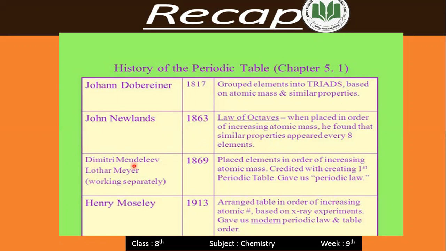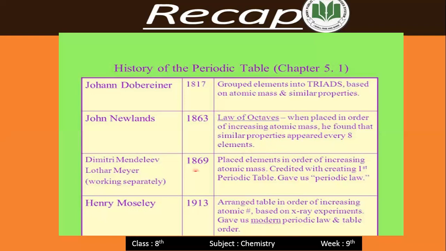Dmitri Mendeleev in 1869 placed elements in order of increasing atomic mass and is credited with creating the first periodic table, and gave us the periodic law. And at the last, Henry Moseley arranged the table in order of increasing atomic number based on X-ray experiments, and gave us the modern periodic law and periodic table order.